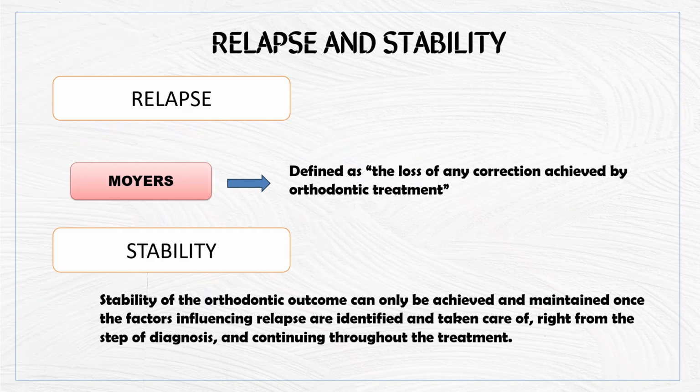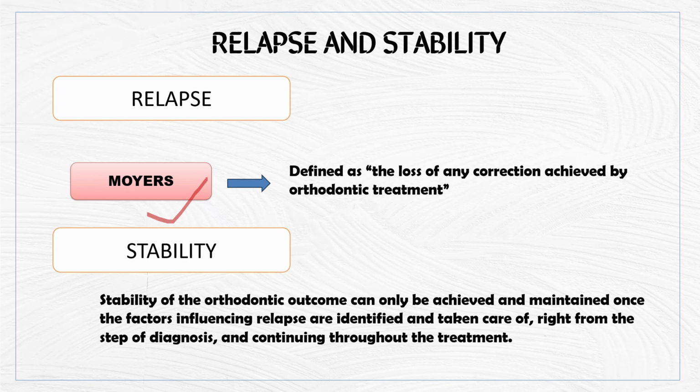Then the next term is relapse. Relapse is nothing but loss of any correction achieved by orthodontic treatment. It was also given by Moyers. Relapse occurs when the retention process is not carried out properly with the help of retainers, or the patient is not wearing the retainers properly. Then the teeth move back to the original position they were in before orthodontic treatment. So there is a loss of correction. The corrected teeth will move to their original position and there will be loss of orthodontic treatment. So that is called relapse.